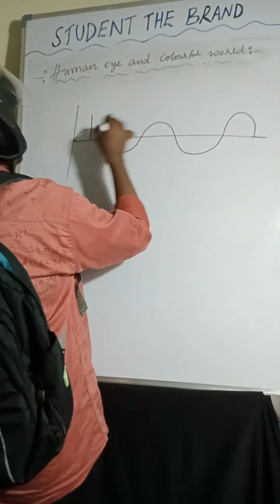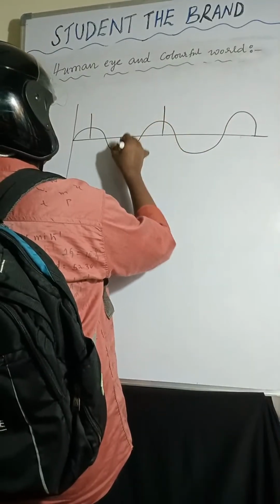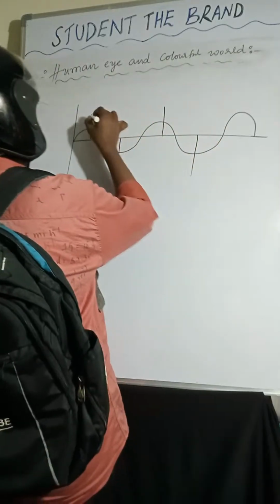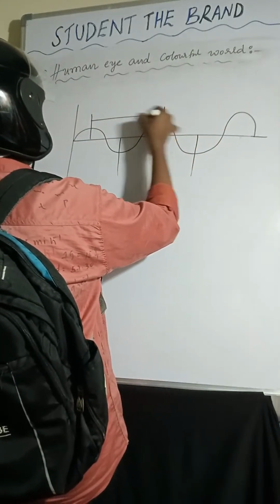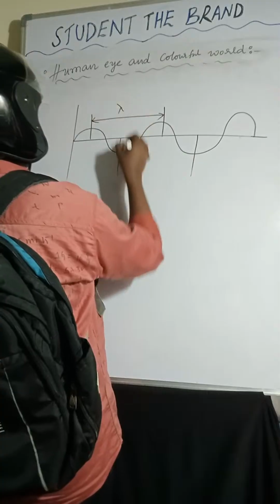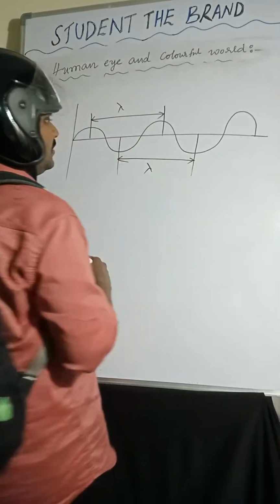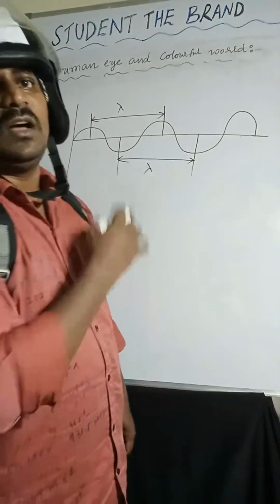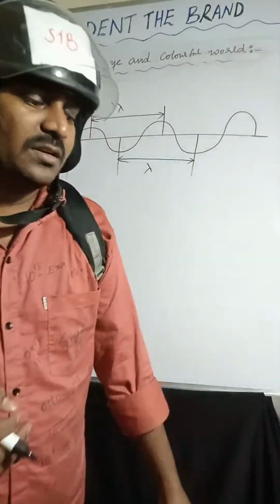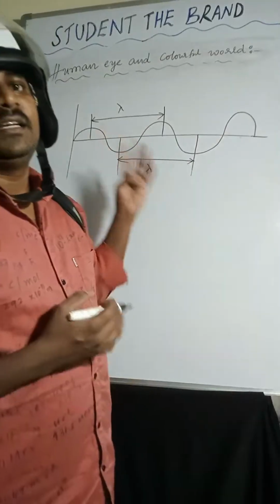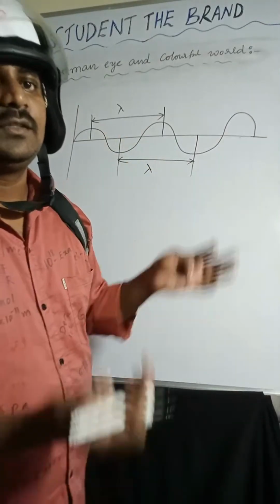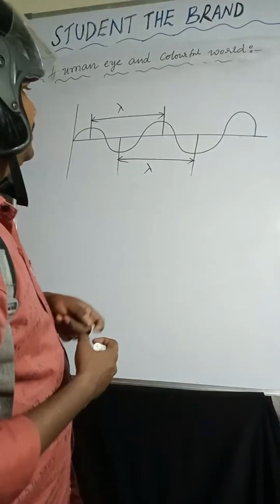So this is the crest and this one is the trough. This distance is called wavelength, and this one also is wavelength. The distance between two consecutive crests or two consecutive troughs is called wavelength.